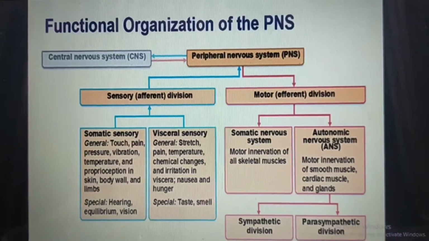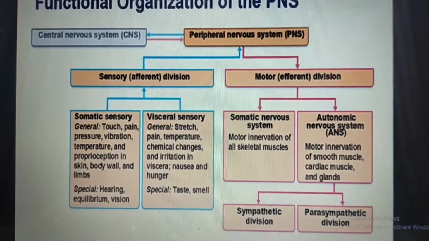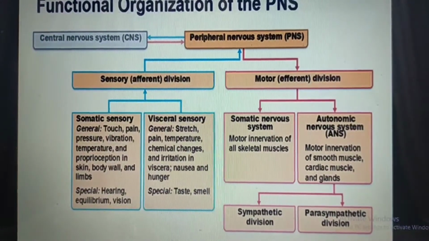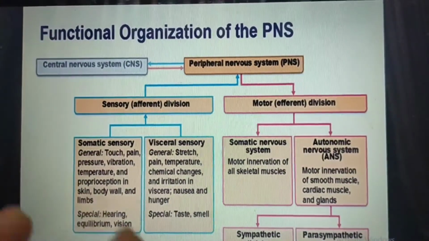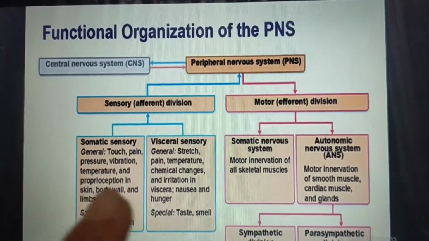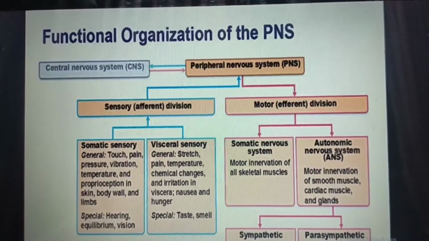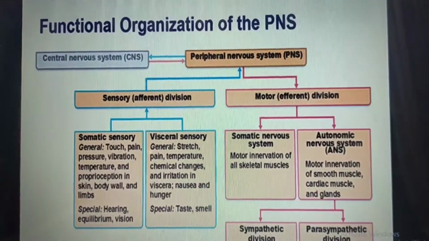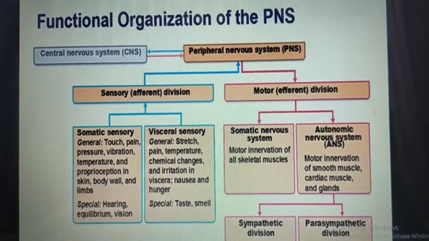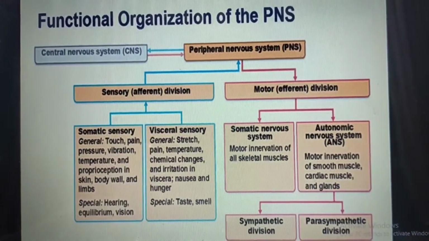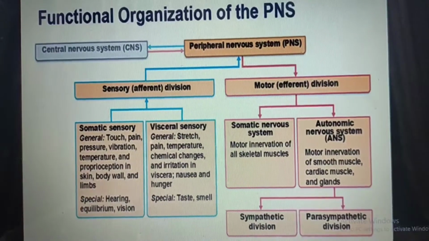Again, there is a chart which shows the functional organization of the PNS. PNS is divided into two parts, the sensory division and the motor division. In the sensory division, there is the somatic sensory, in which there is the general somatic sensory division, in which touch, pain, pressure, vibration, temperature and proprioception in skin, body wall and limbs are included. And in special, it is hearing, equilibrium and vision.